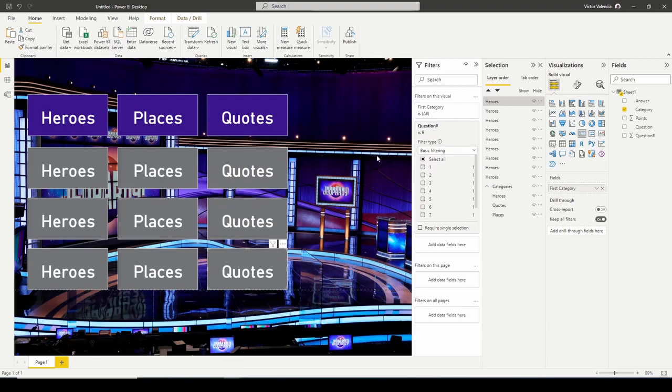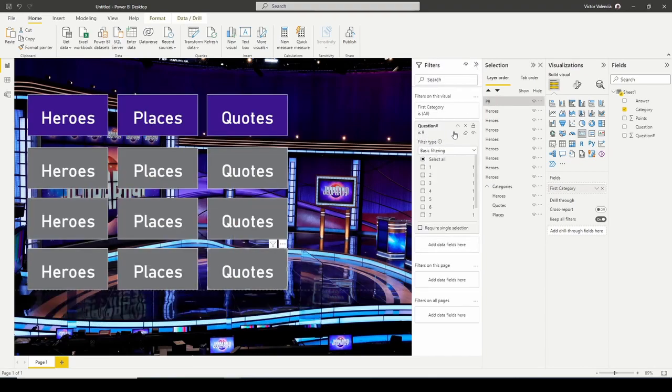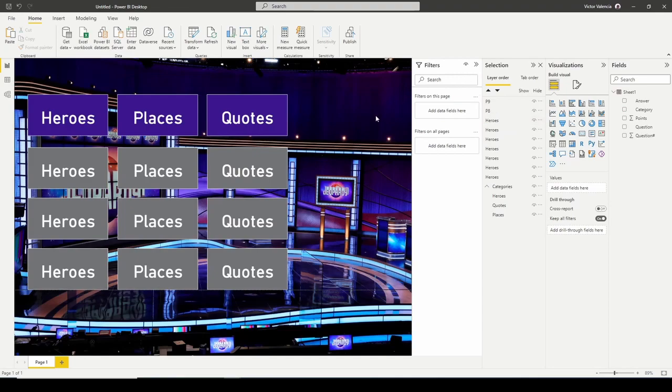Okay, so now I have all the questions added correctly here. Let's go ahead real quick and name these correctly. So this one here looks to be P9. And actually you can use this as a guide to help you. So if I click on this one, I know that that's 8. So P8. And I highly suggest that you name these.